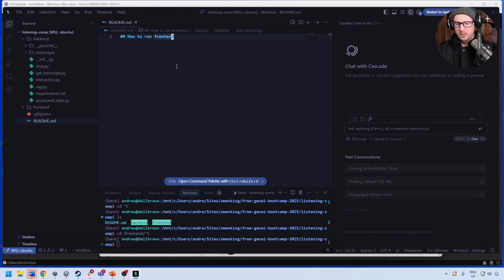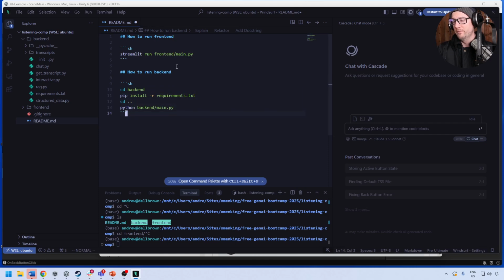And it's something like Streamlit run front end main. That is exactly what it is. Okay, and then how to run the back end. Right, it's kind of that, but we'd have to cd the back end, do pip install here, and then maybe cd back. You don't have to run it from the main, but you might prefer to do it that way. And so now we have how to run the front end and the back end set up here.